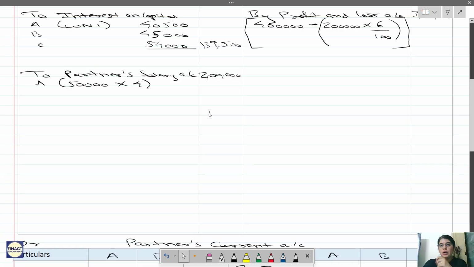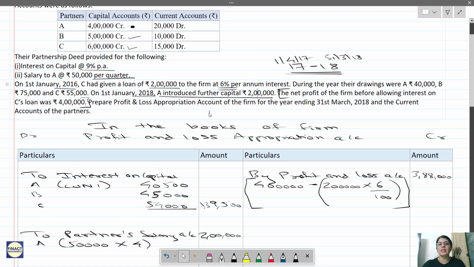Now, they are saying that during the year their drawings were 40,000, 75,000 and 55,000. Even though we are not giving them interest on drawings, whatever is the balance in their drawings account will be transferred either to the capital account or current account at the end of the year. Since here we are following a fixed capital method, all the drawings will be transferred to the current account. So drawings has a debit balance. Now we have to credit drawings and debit their current account.